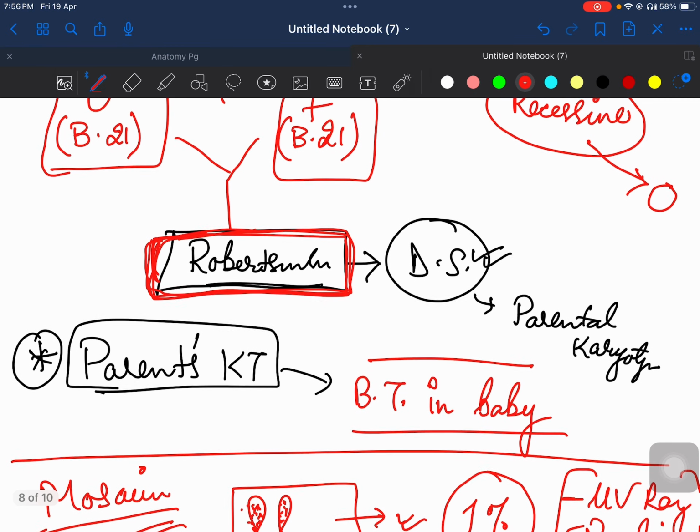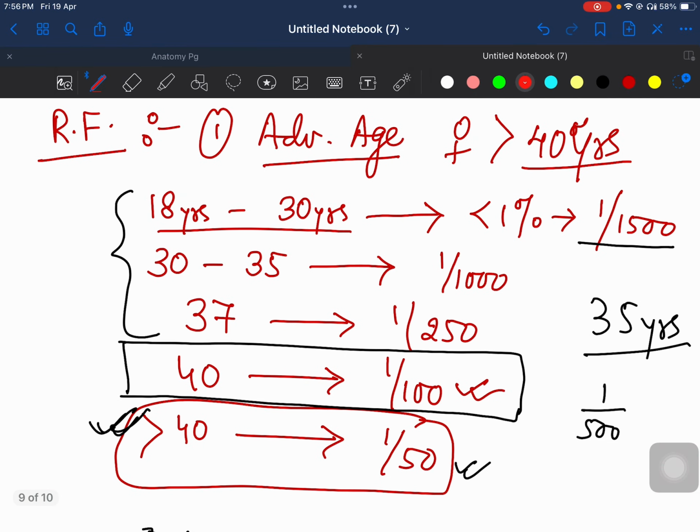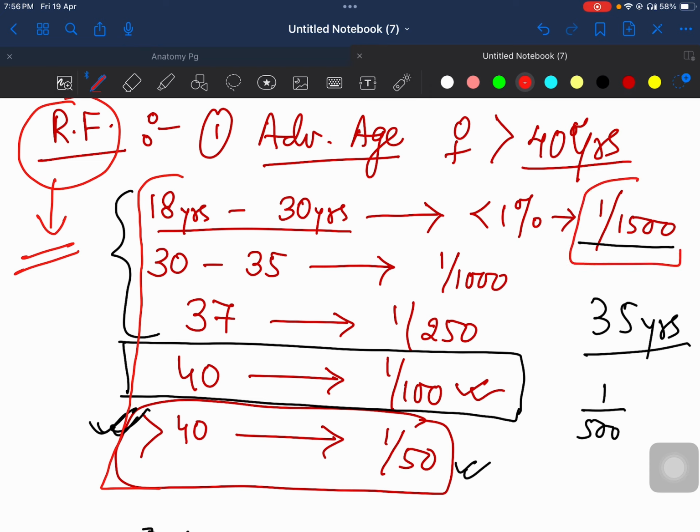What is preventable is your Robertsonian and trisomy 21. So trisomy 21 कैसे preventable है? Preventable है कि you can advanced age में जो pregnancy है उसको you can prevent. So your baseline risk of nondisjunction of chromosome at the age is this. So 18 to 30 years में जो most common age of pregnancy है, उसमें baseline risk is 1 in 1500, and this keeps on increasing until the age of 40 years when the risk is 1 in 100, that is 1%.